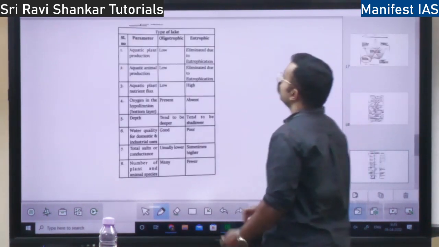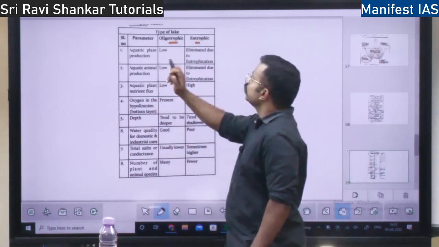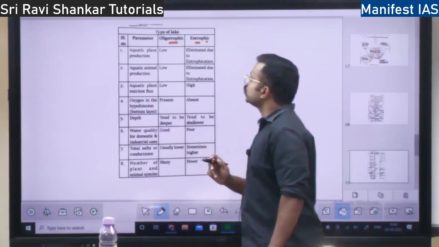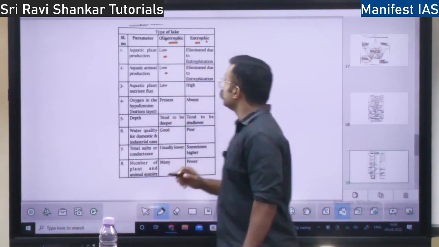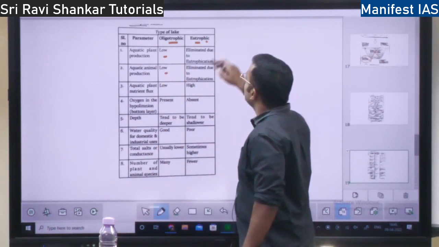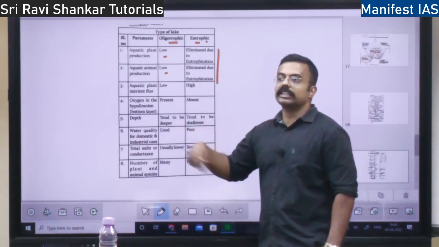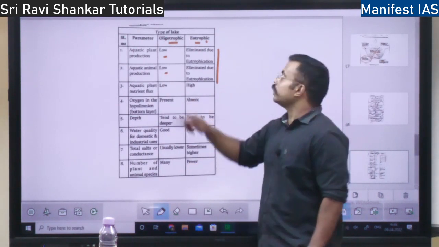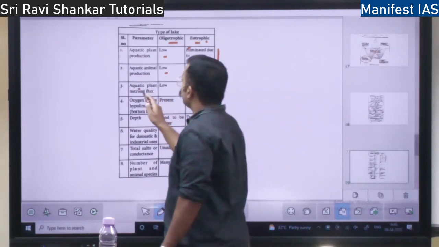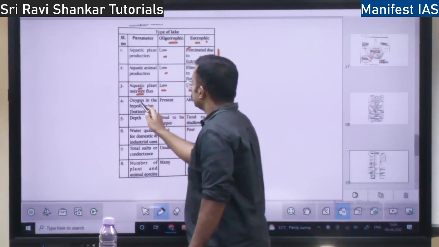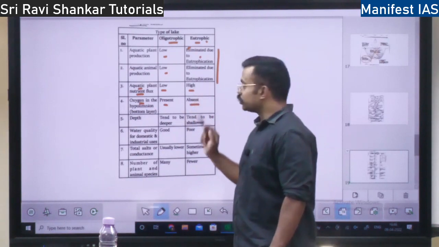Okay, so we will talk about the oligotrophic lakes. So there is a difference between oligotrophic and eutrophic. Oligotrophic, low nutrition, and eutrophic, high nutrition. Aquatic plant production and aquatic animal production in oligotrophic lakes is less because nutrition is less. Here in eutrophic lakes it will be eliminated. Why? Because I told you, excess nutrition will cause the ecosystem to die. So in eutrophic lakes, both the plants and animals will die. Oxygen is present in oligotrophic lakes. Here it is absent because of excess nutrition.